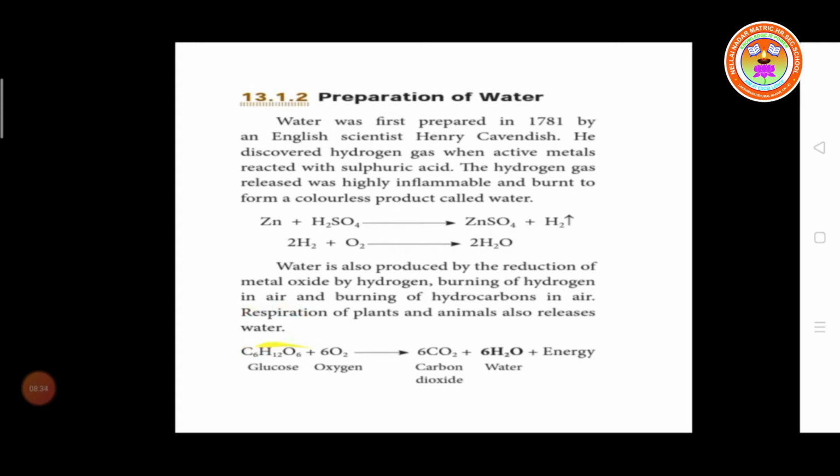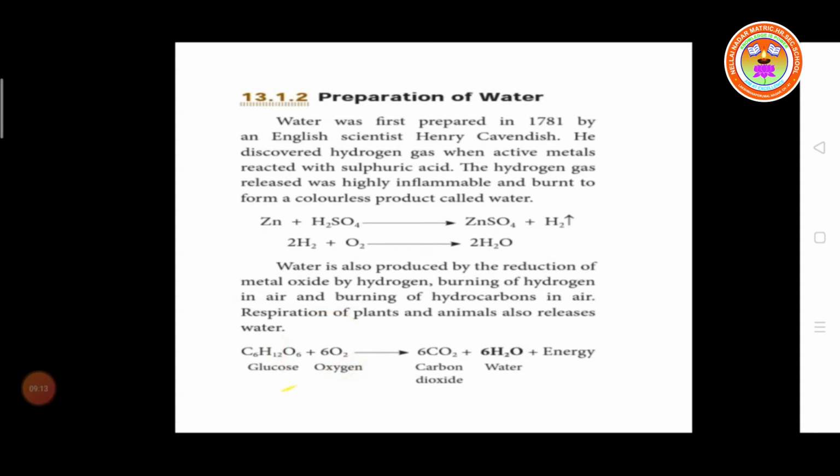For example, glucose undergoes the oxidation reaction. So what is the formula for glucose? C6H12O6. It reacts with 6 moles of oxygen molecules, 6 into 2, 12 oxygen atoms. So glucose burns and converts into carbon dioxide and water. It contains 6 oxygen and 6 carbon. So totally we have 6 into 2, 12 oxygen, here 6, totally 18 oxygen.